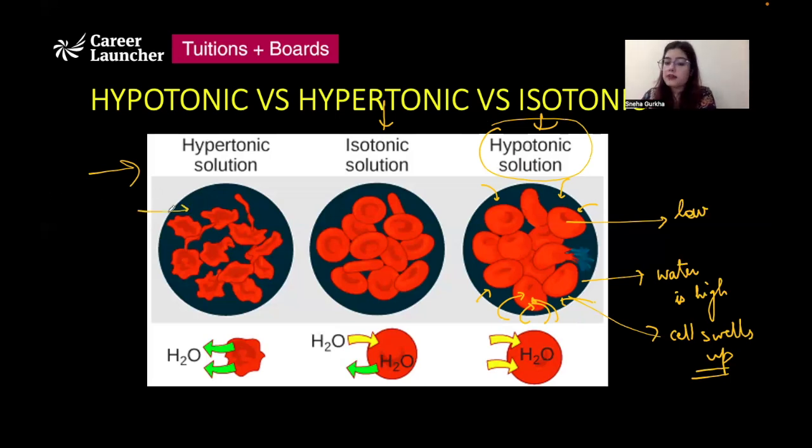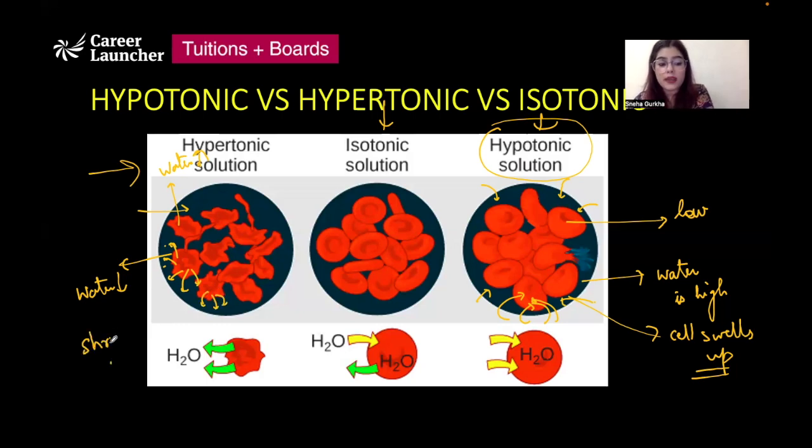If we reverse the situation, outside the cell, the water concentration is low, and inside the cell, the water concentration is high, water is actually going to come out of the cell. There is going to be a net movement of water, but more water is going to come out of the cell, because inside the cell, water concentration is more, outside it is less. So water will move from its high to low concentration. So the cell is going to shrink.